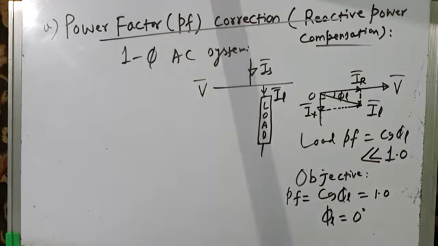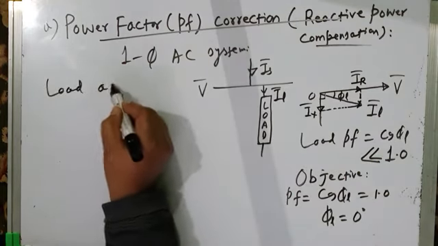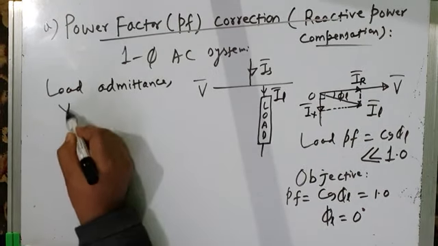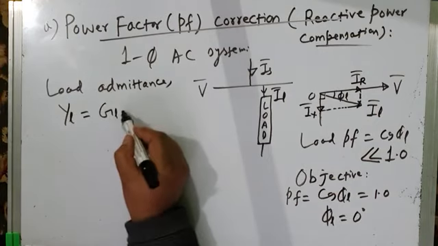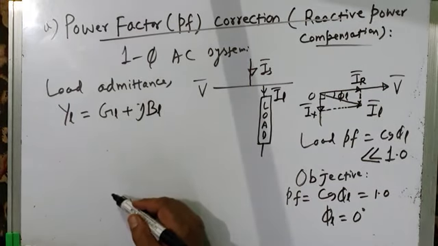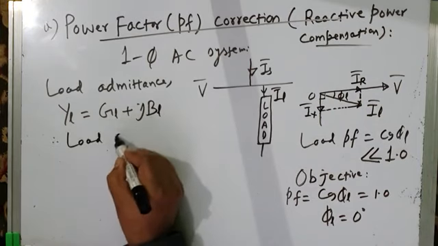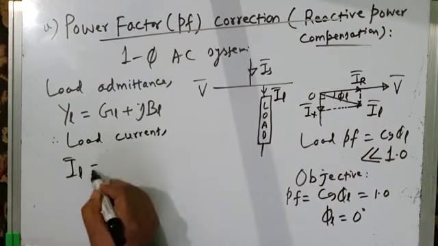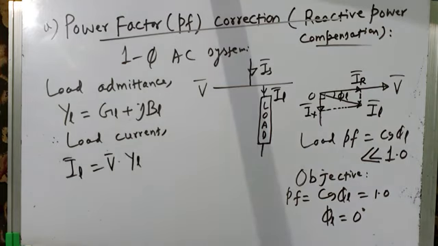Now the load admittance is given as YL is equal to load conductance plus j times load susceptance. You already know. So the load current, the current drawn by the load from the system, IL, is equal to load voltage into load admittance.